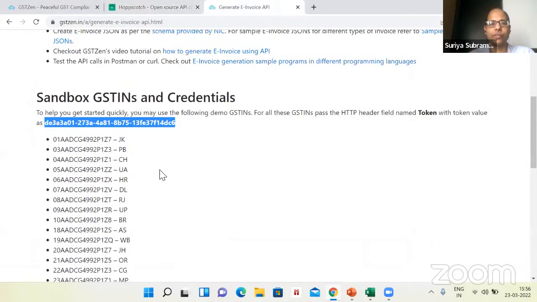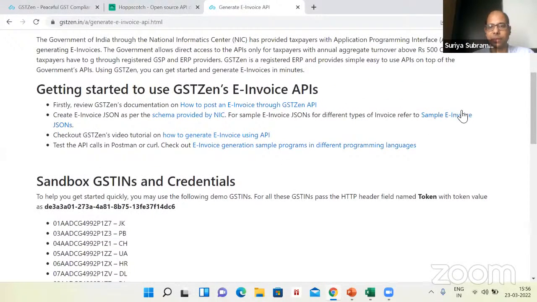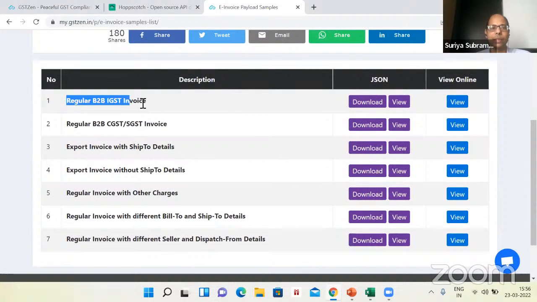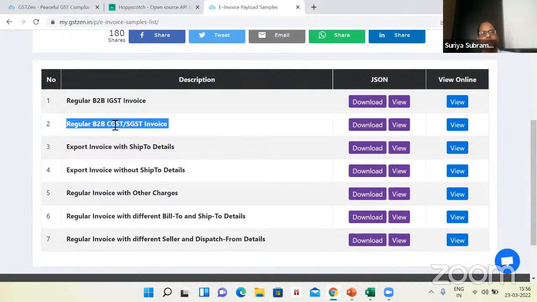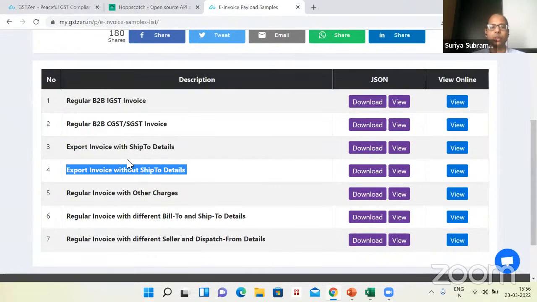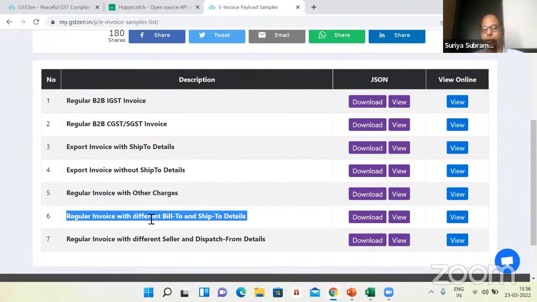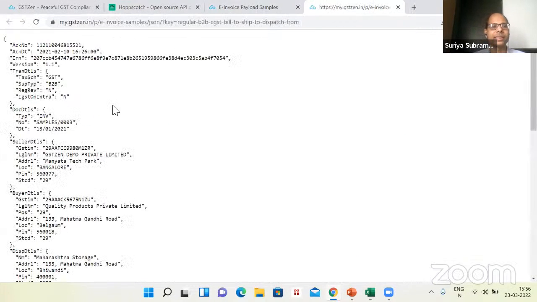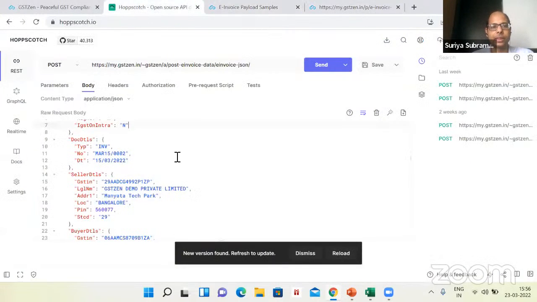Let me show you where you can get more e-invoice JSONs from. In GSTZen, we have provided lots of samples. There is a regular B2B IGST invoice, CGST invoice with ship to details, without ship to details, bill to ship to, so many exports, so many different types of documents. You can go here and see the JSON for this invoice. If you take this JSON and upload it, you will get pretty much the same invoice. So I have already pasted all of this here. This is the same invoice that I have pasted.